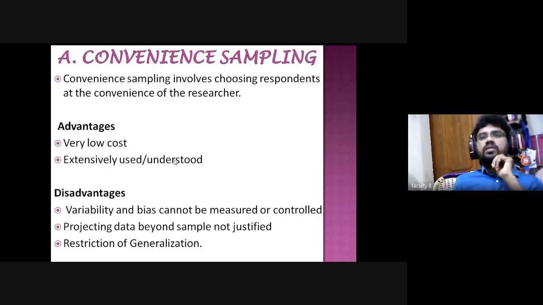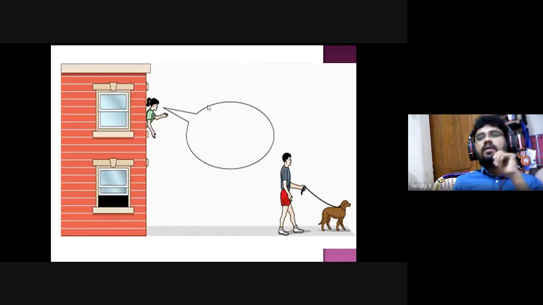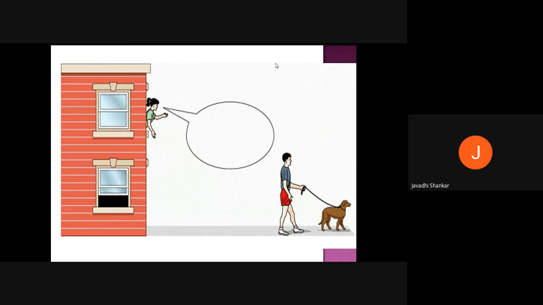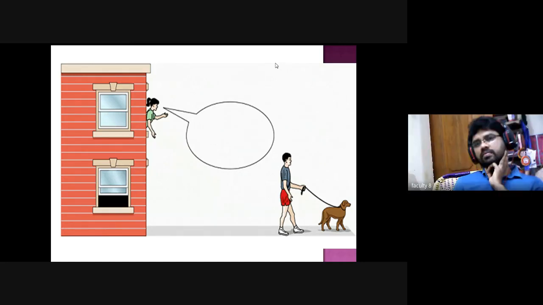I may show you a good example. Can anybody tell anything about this picture? The girl wants to ask something of the man. She is living on the first floor, right? Something has fallen from this floor.